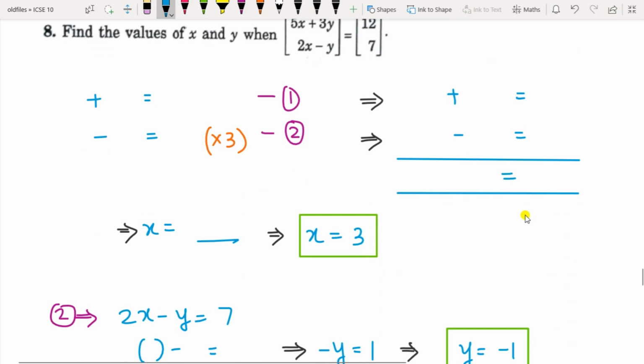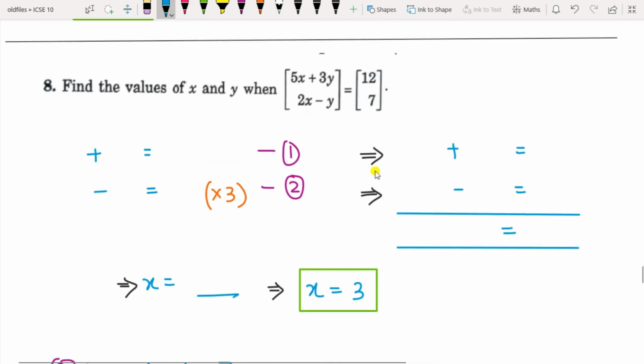Now if there are two variables x and y, and this is a column matrix and this is also a column matrix, so you have to equate these two. So this will become a linear equation. So this will be 5x plus 3y equals 12, that is your equation 1, and the second one will be 2x minus y equals 7, that will be your equation 2. Now how do you solve this linear equation? That way only you have to solve.